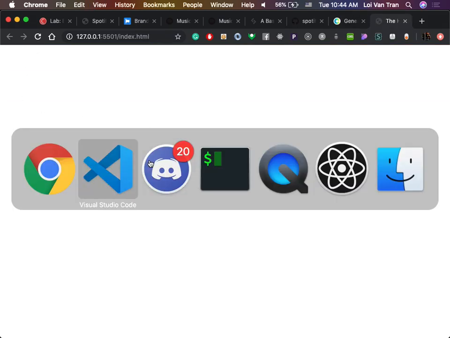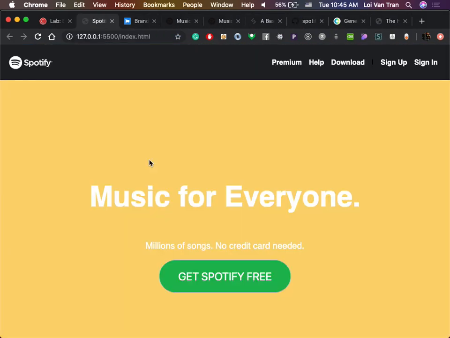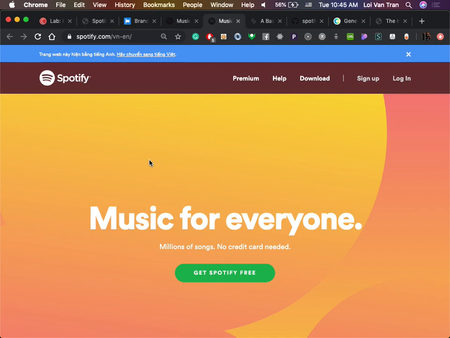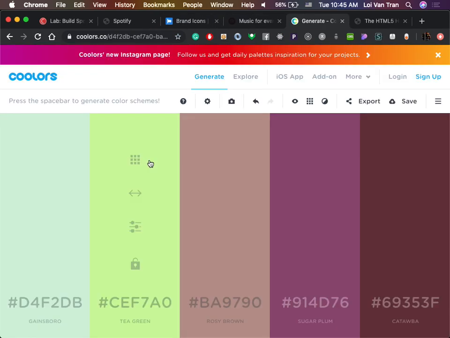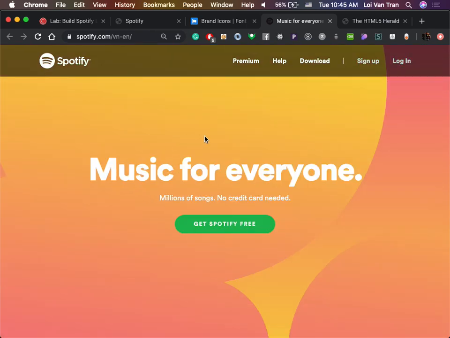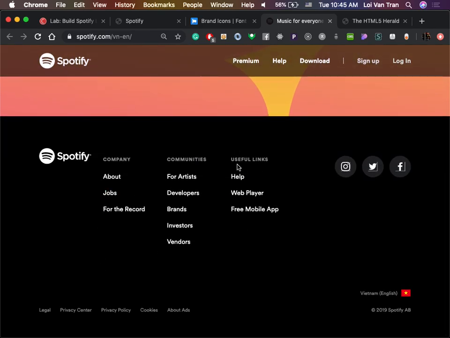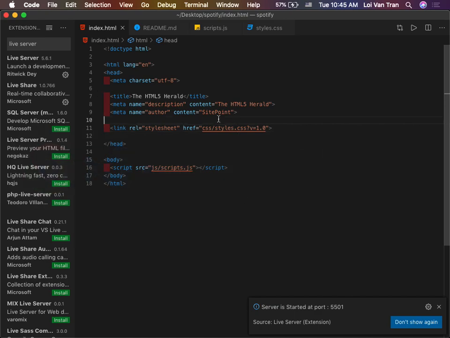Okay, so if we're going to be copying Spotify, I suggest that we look at it. Let's look at Spotify. Where's that? Right here. I'm going to close some of these links. Here we are. So what are some of the things that we see, guys? We see a nav bar. We see some basic content right now. And then we see a footer at the bottom. So I always like starting early with just loud colors to make it very clear what's going on. Okay? So in order to build this, we're going to jump to our body.